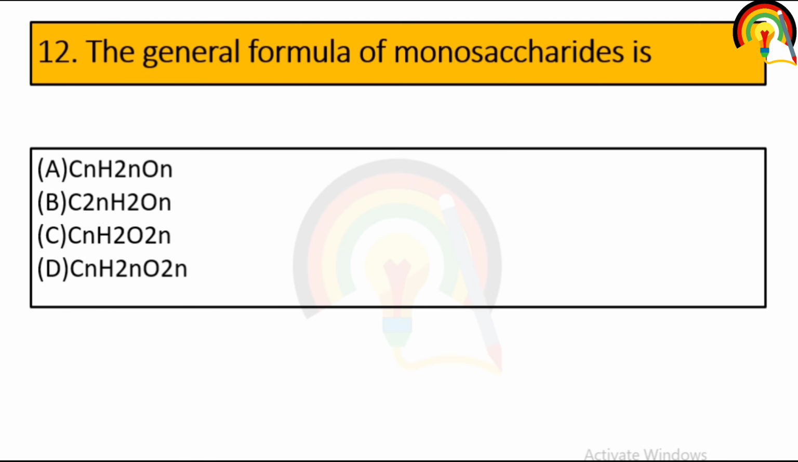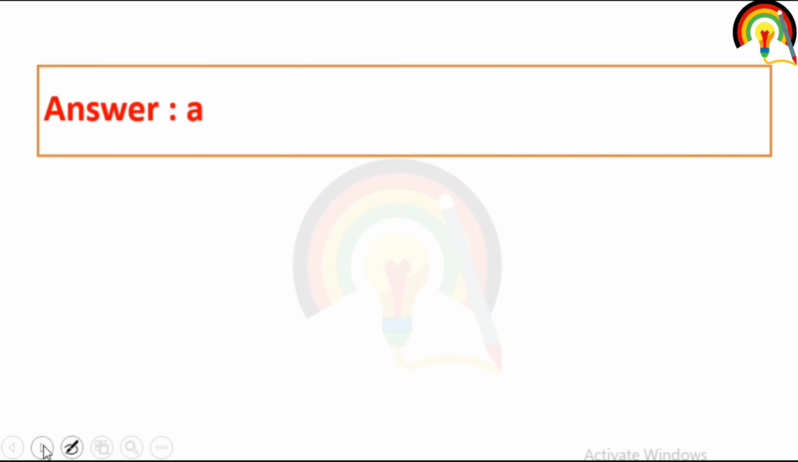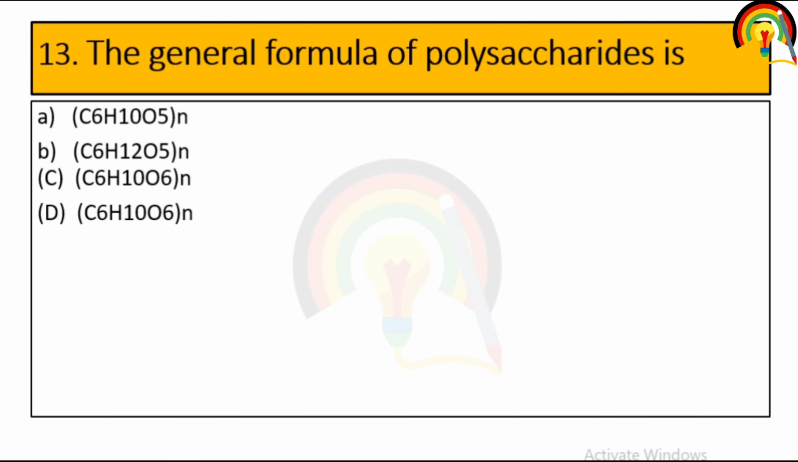Next one is, the general formula of monosaccharide is. So the general formula of monosaccharide is CnH2nOn. So first one. General formula of polysaccharide is. So carbon 6, hydrogen 10 and oxygen 5.